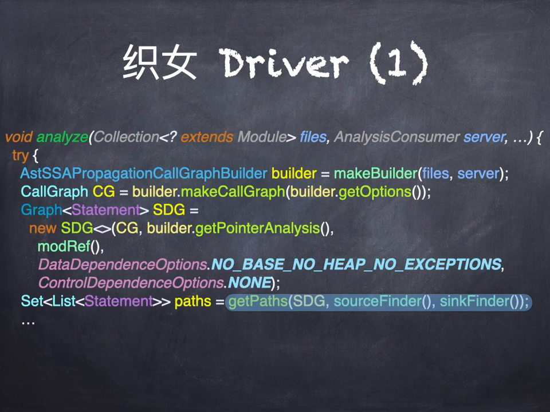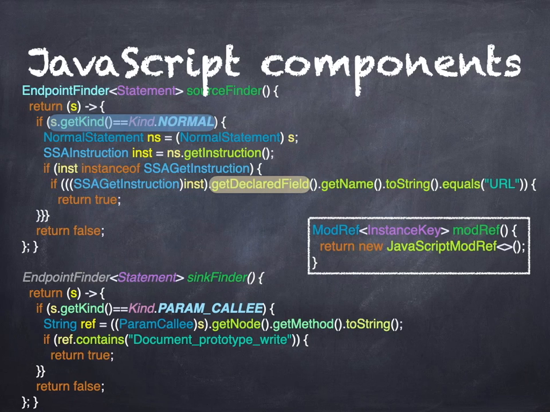But for now, let's look at the components, because we have to build some stuff, right? We had this source finder and this sink finder. We're just going to look at the JavaScript ones. There are analogous components for the other languages. So in particular, let's look at the source finder. We're looking for normal statements. In fact, we're looking for get statements. Those are field reads. And we are looking for field reads that read the field URL. If you recall from our example, the tainted data flows all started in the document.url call, and that's what we're illustrating here.